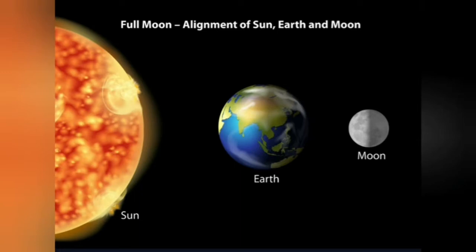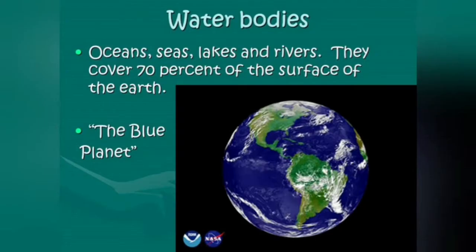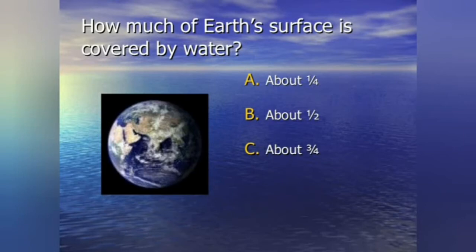The total geographical area of the earth is 510 million square kilometers, of which 361 million square kilometers, that means 70.78%, is covered by water and 149 million square kilometers, that means 29.22%, is covered by land. Thus, the earth has unequal distribution of land and water. The ratio between the land and the water body is 1:2.43.